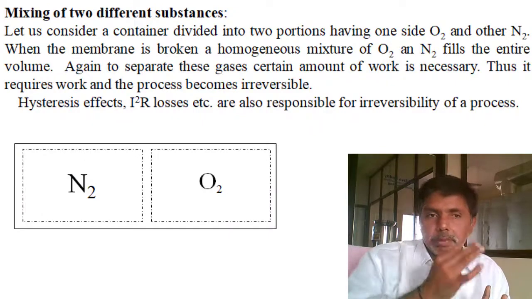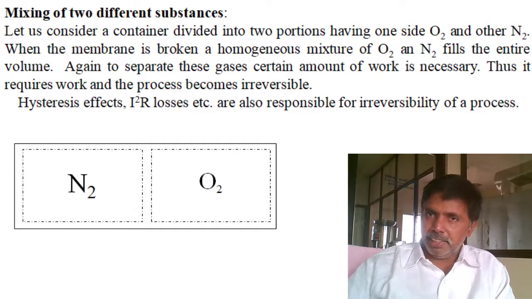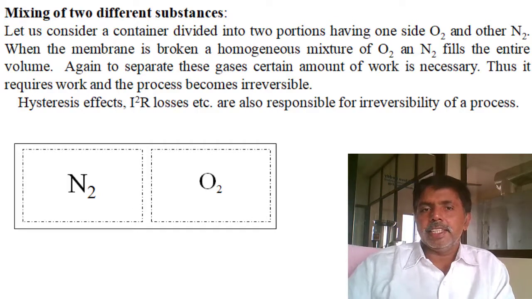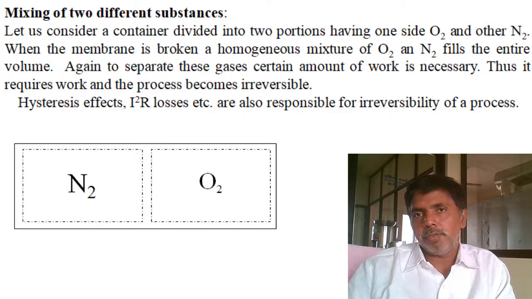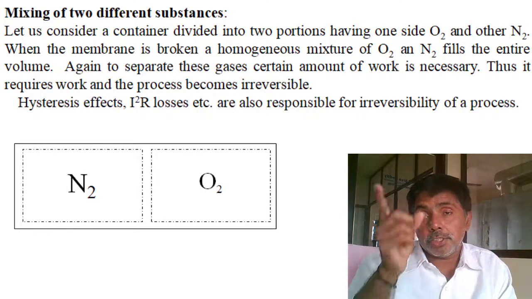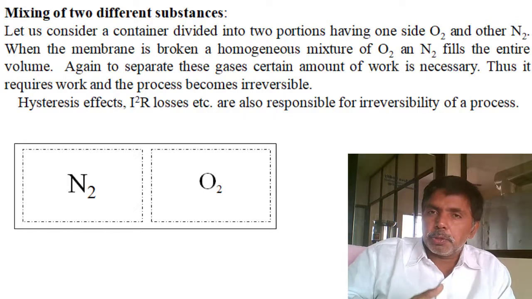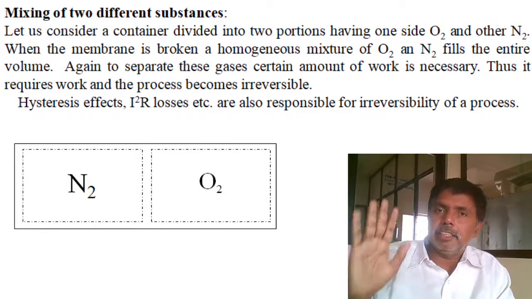Next, mixing. Mixing is a major cause of irreversibility. Take the mixing of two different gases, especially in air. Air contains nitrogen and oxygen. If we place them separately, there is no issue. Once we mix the two, naturally they mix. But separating nitrogen and oxygen from the air is too difficult. If it were possible, we could reduce the engine size drastically.